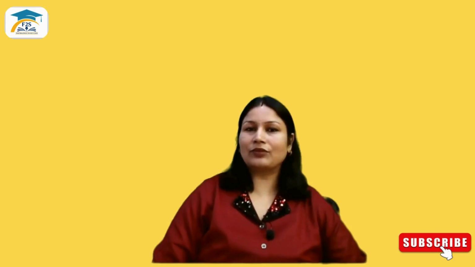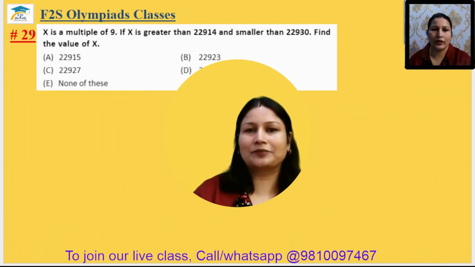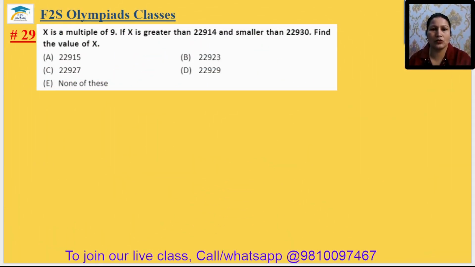Now let's start with the worksheet questions. Grade 5 Silver Zone Comprehensive Book, Chapter 3. Video part 3. Question number 29. X is a multiple of 9 if x is greater than 22,914 and smaller than 22,930. Then find the value of x.